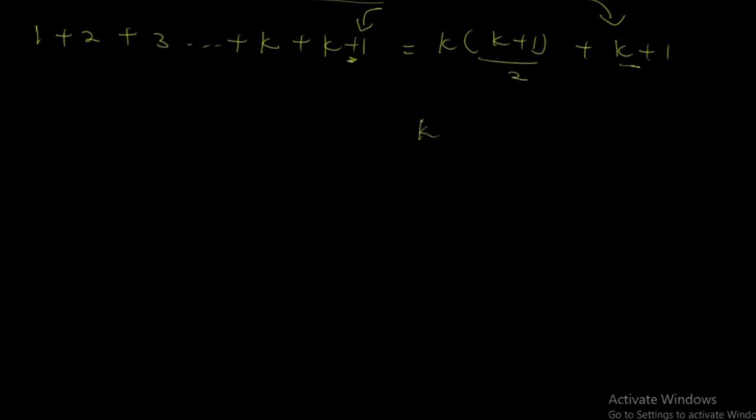You're going to have k into bracket k plus 1 plus 2 times k plus 1, and this is going to give you the LCM, all over 2. Then you're going to have k bracket open k plus 1, and here 2 times k plus 1.